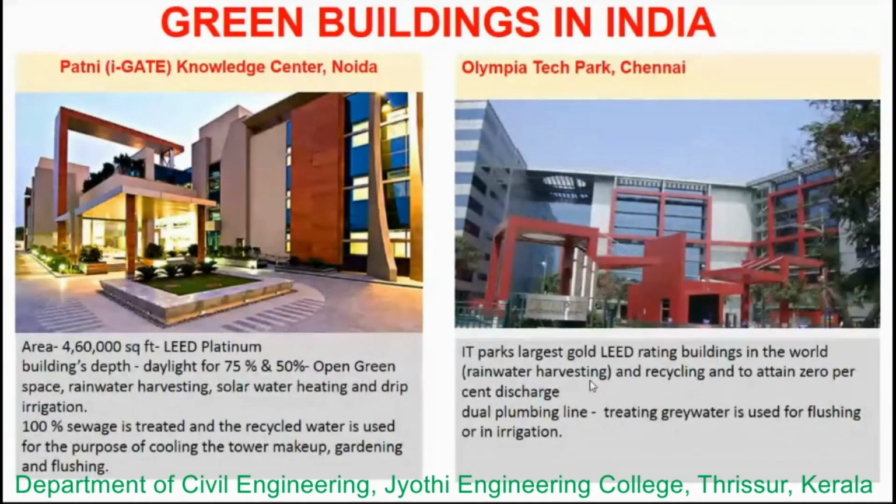The building makes use of energy and water saving techniques like rainwater harvesting and recycling, and to attain 0% discharge, they have used a dual plumbing line, okay, not to treat the grey water, it is used for flushing and for irrigation.